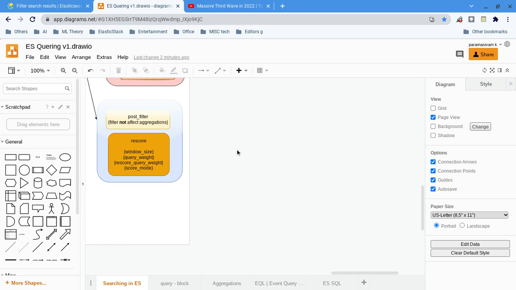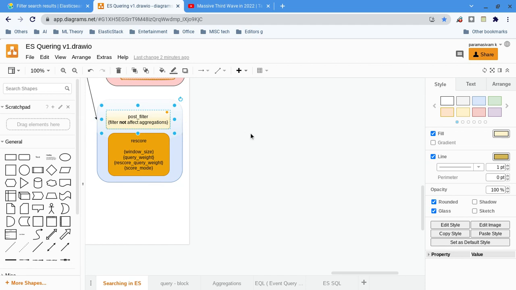One thing: the post filter does not affect the aggregation, because we are going to filter after the aggregation has been executed on the selected records. Only after that does the post filter apply.